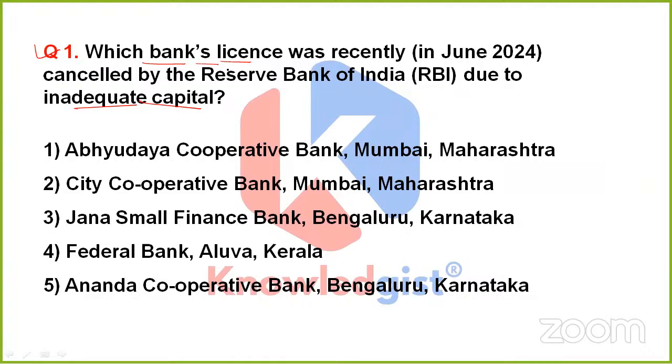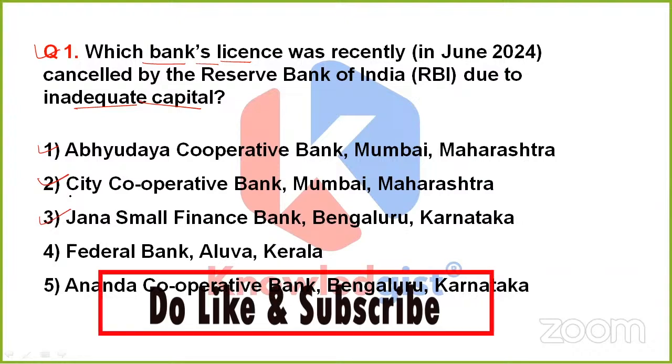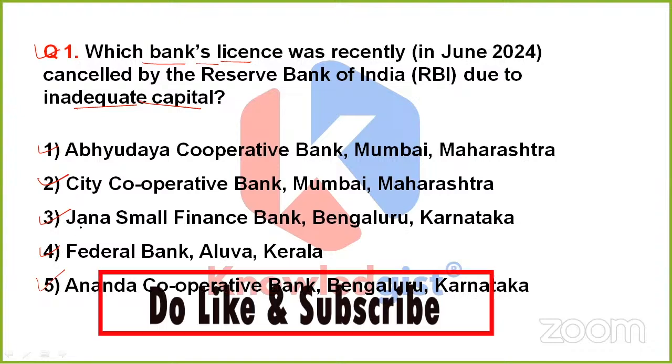And what was the reason? The reason was its inadequate capital. So we currently have 5 options. Is it Abhyuday Cooperative Bank, which is in Mumbai, Maharashtra? City Cooperative Bank, obviously Mumbai, Maharashtra. Option 3, that is Jan Small Finance Bank, which is based in Bengaluru, Karnataka. Option 4, Federal Bank, that is in Aluva, Kerala. Or option 5, Ananda Cooperative Bank, which is based in Bengaluru, Karnataka. So what should be the correct option this time? Should it be option 1, 2, 3, 4 or 5?